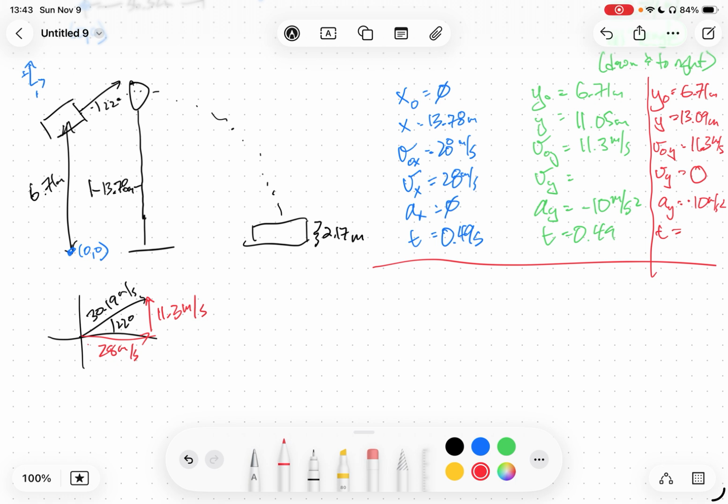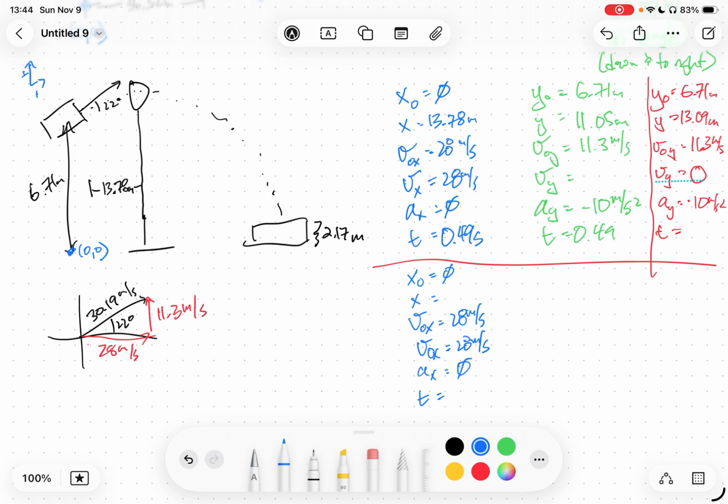This is like launching something into a bucket. So we can do the same thing that you did in the lab. We know our initial position. In this case, we don't know our final horizontal position. Our horizontal velocity is the same at 28 meters per second because this is the same launch that we were just looking at. Horizontal acceleration is 0. And the time is not 0.49 seconds. That was how long it took to get to the hoop.